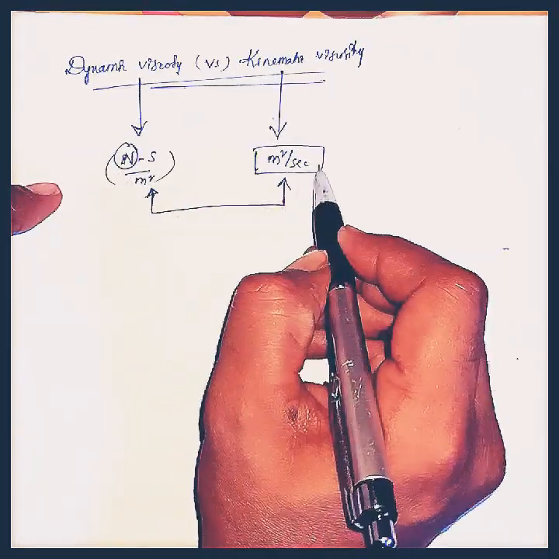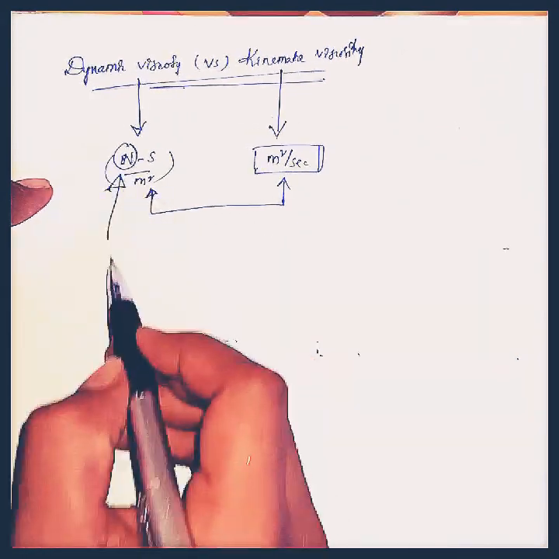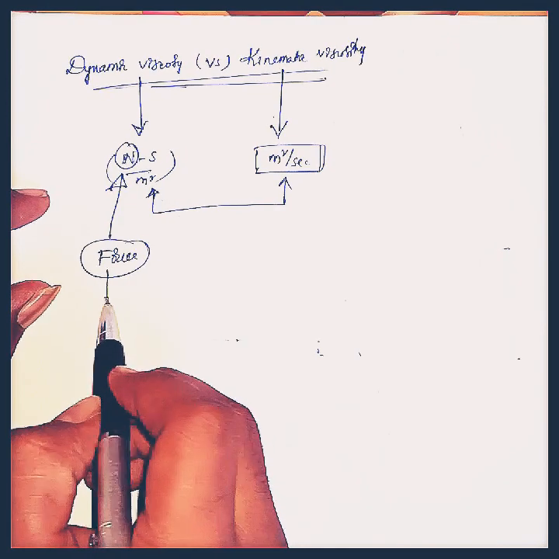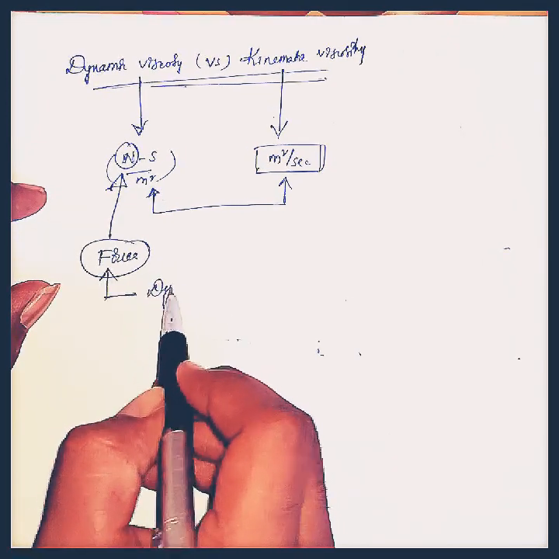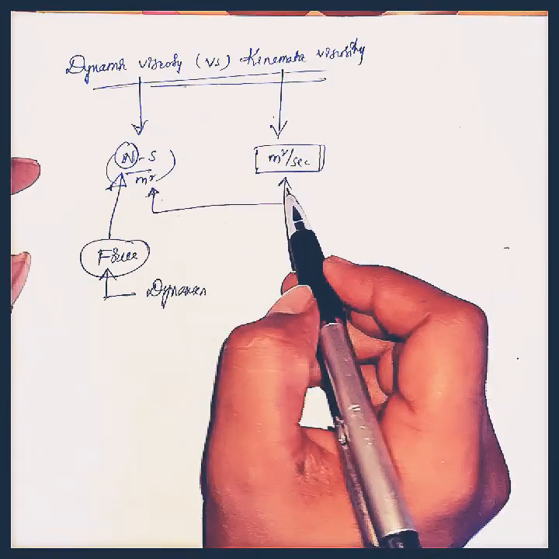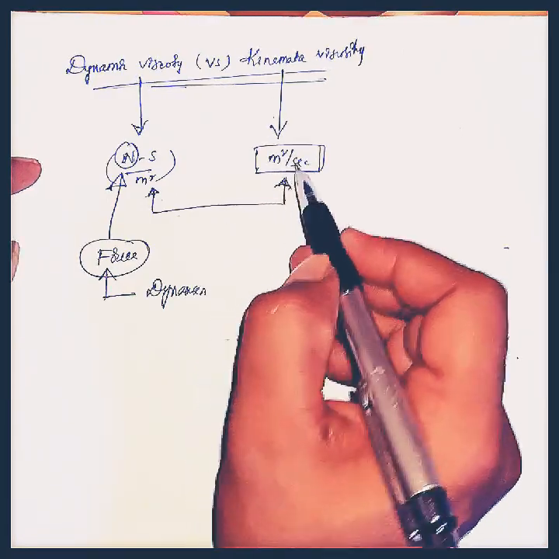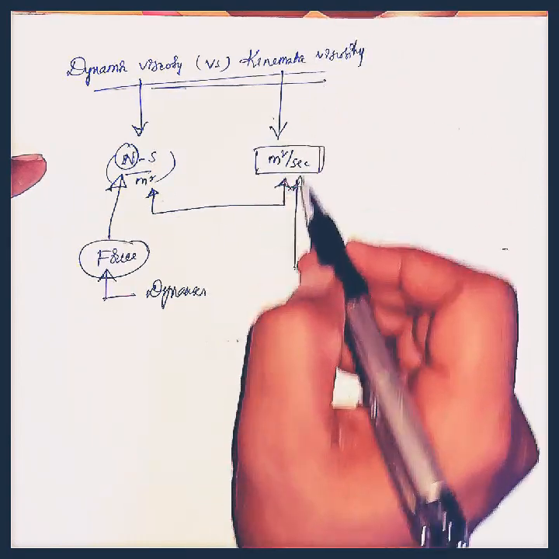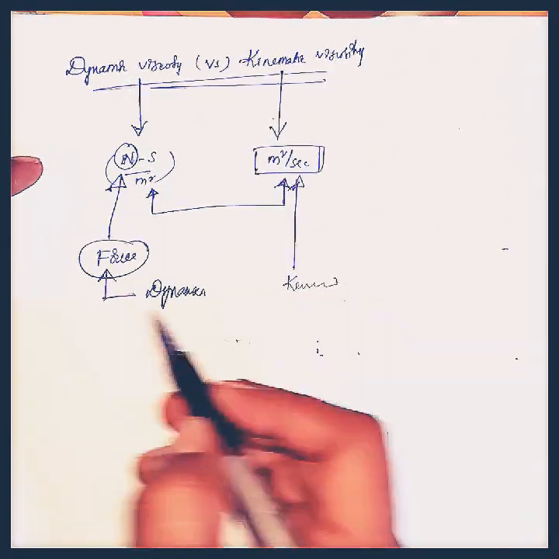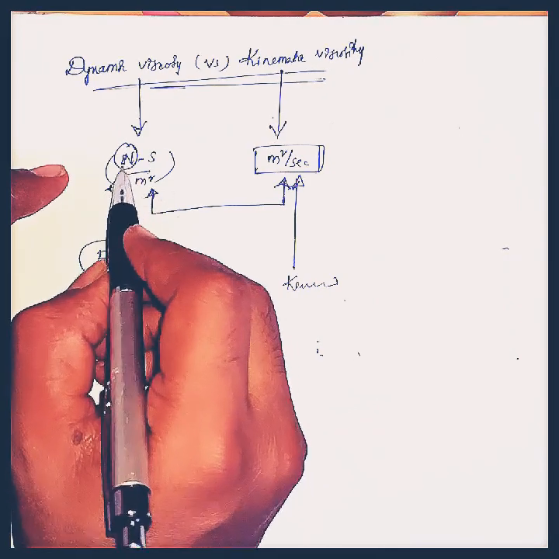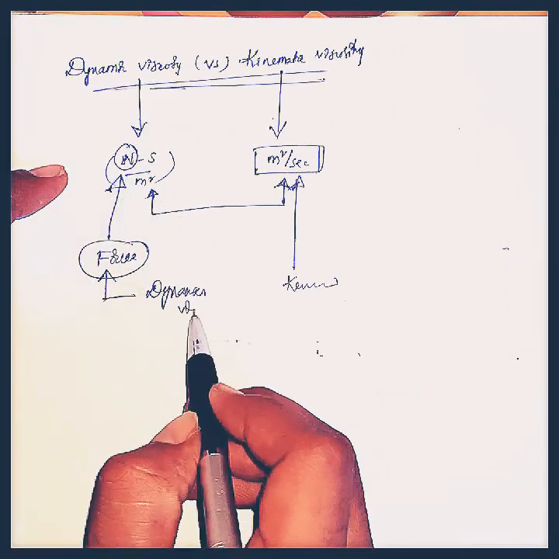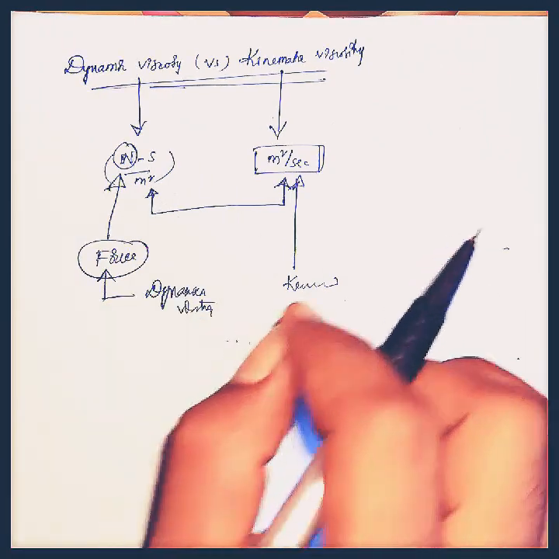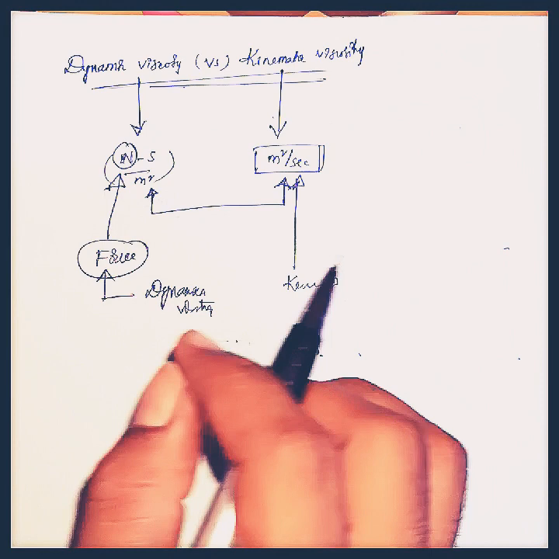Here there is no Newton. Newton is a unit of force, and force we consider in case of dynamics only. But here there is no unit which is a Newton. That's why we denote this viscosity as kinematic viscosity, and because of this Newton we denote this one as dynamic viscosity. That is the only difference. There is no other difference between these two dynamic and kinematic viscosities. Don't confuse.